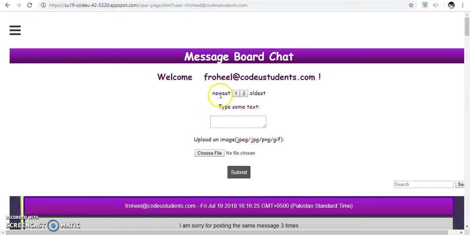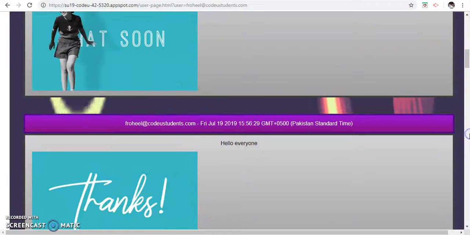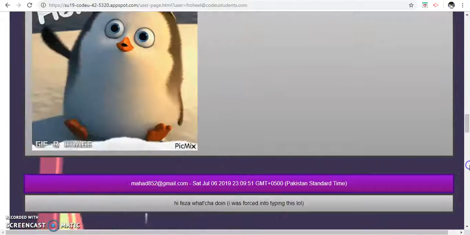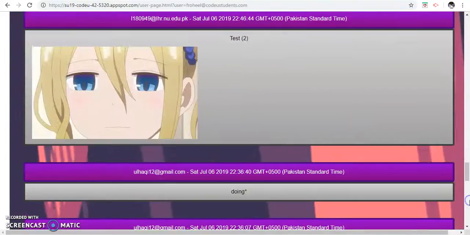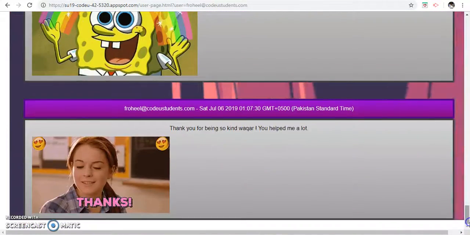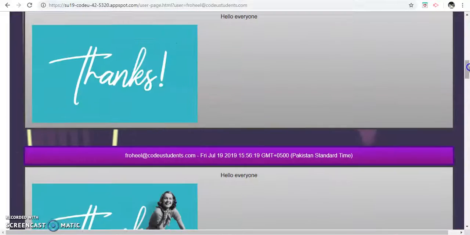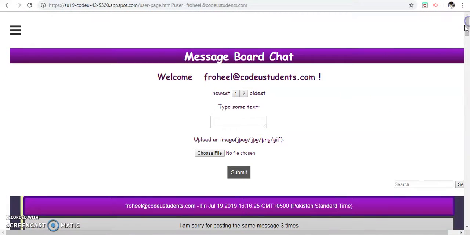So once you're logged in, you'll be able to see the message board chat. The message board chat basically displays all the messages. It's meant to be a space where students can network with each other, help each other out, make useful conversations, and you'll be able to see the first 20 messages on the first page. But if you want to see the older ones, you can click on the buttons over here.